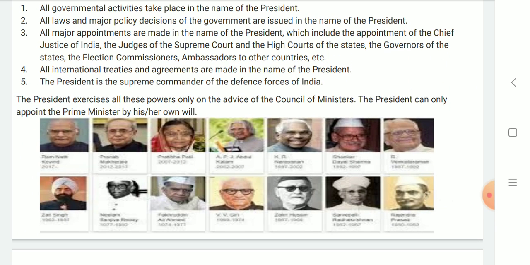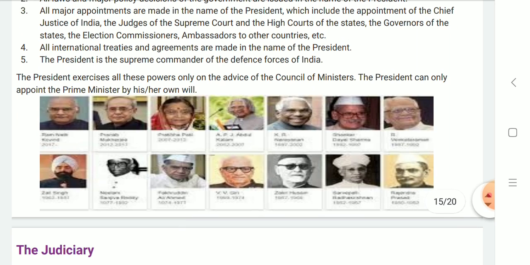The President exercises all these powers only on the advice of Council of Ministers. The President can only appoint the Prime Minister by his or her own will.